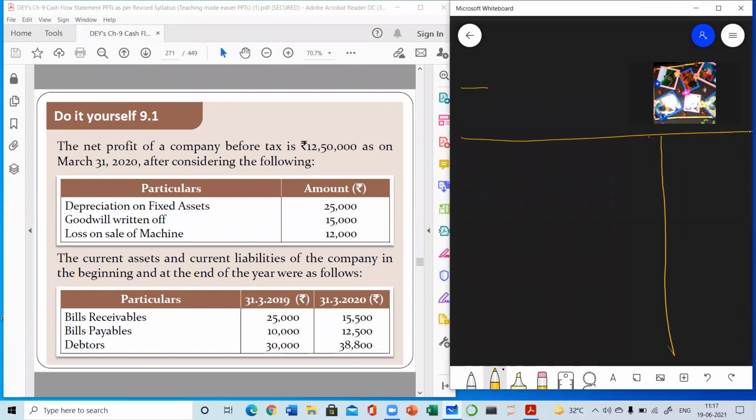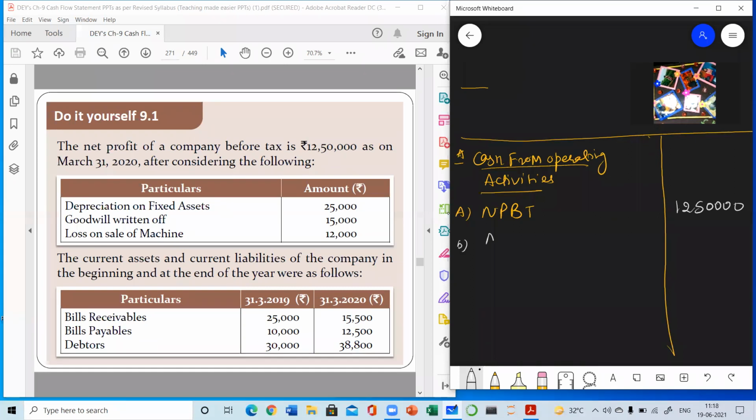Here we are going to write cash from operating activities, the calculation of cash from operating activities. This is our main heading. Step 1 is net profit before tax, and we will start with this figure from the question, which is 12,50,000.